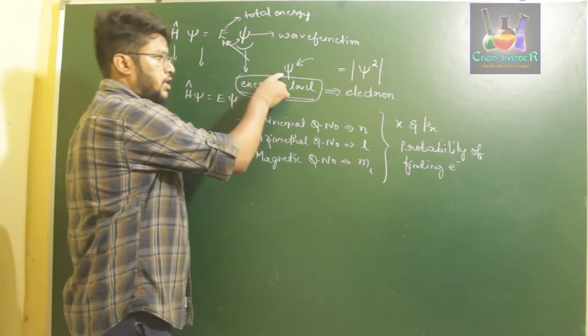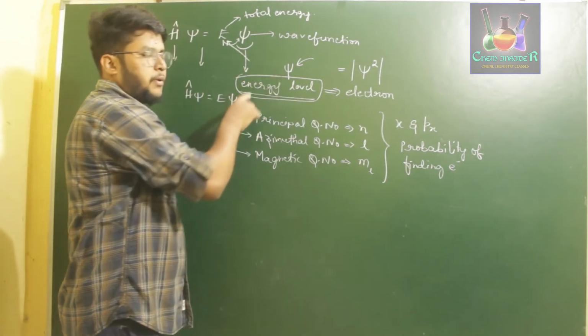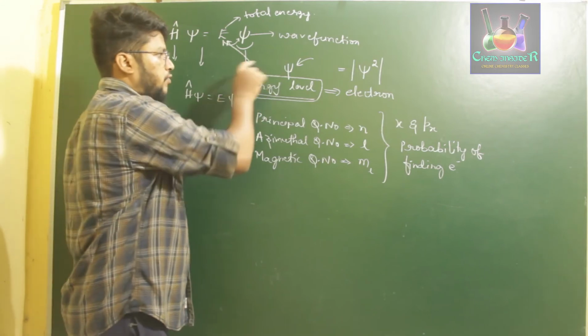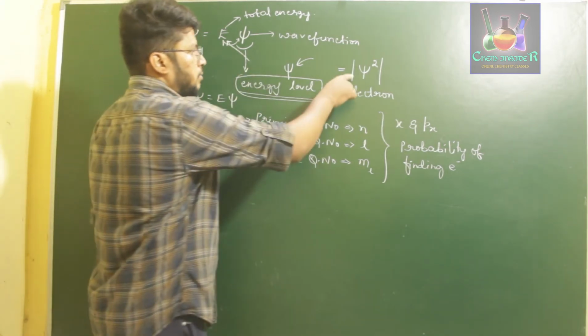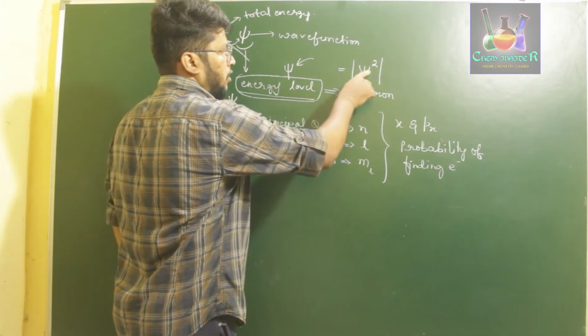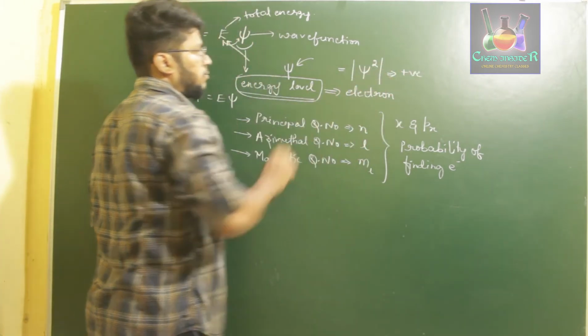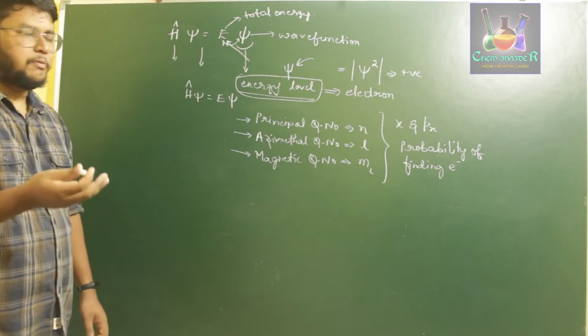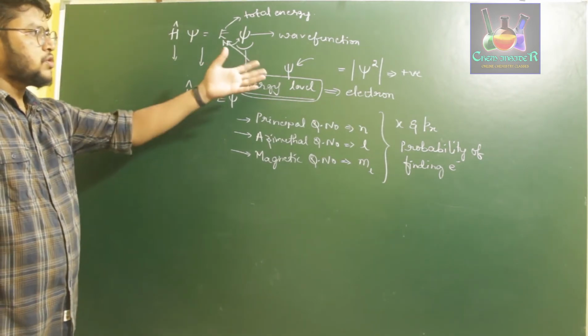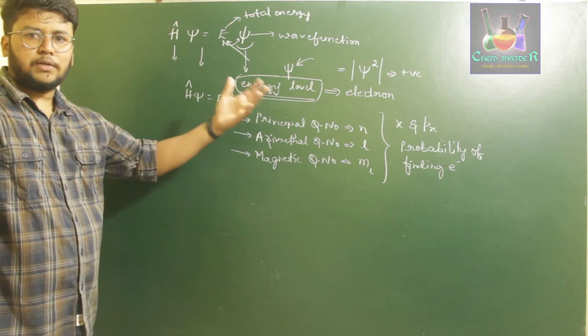If psi is the wave function of an energy level, then the probability of finding an electron in that wave function is given by the formula: probability is equal to the magnitude of psi squared, and this is always positive. Magnitude means that if you get a negative value, you consider it as positive, because once you square any negative or positive value, you always get a positive value, right?